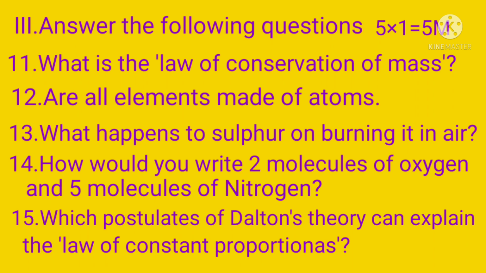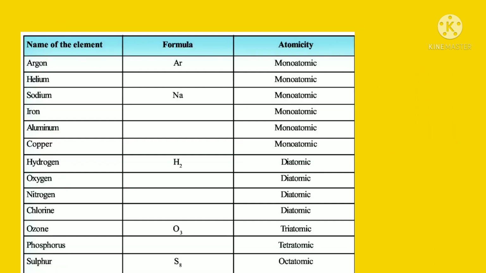5 marks. 11th one, what is the law of conservation of mass? 12th one, are all elements made of atoms? 13th, what happens to sulfur on burning it in air? 14th one, how would you write 2 molecules of oxygen and 5 molecules of nitrogen? 15th one, which postulates of Dalton's theory can explain the law of constant proportions? And fourth Roman, complete the following table.